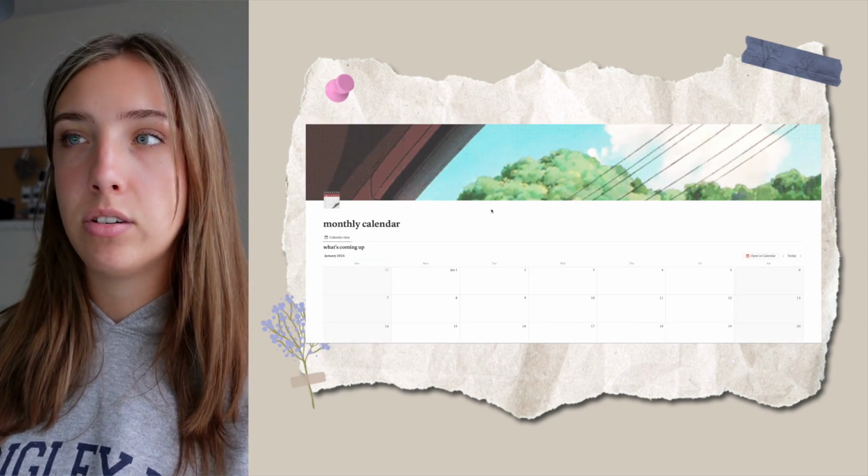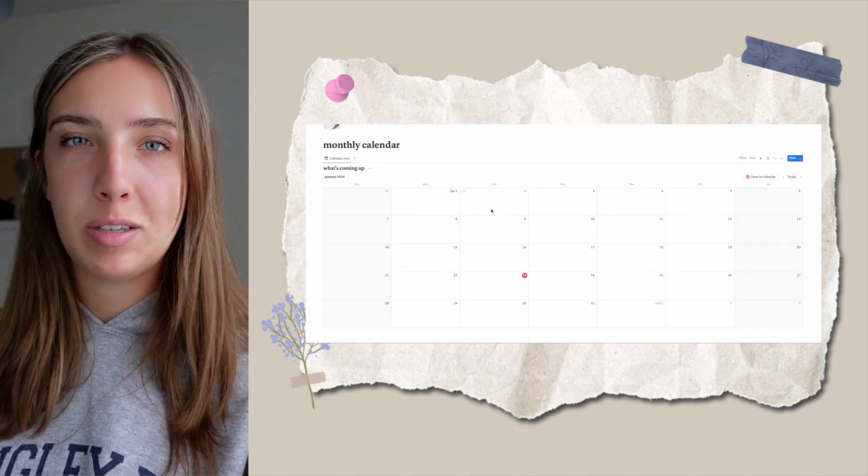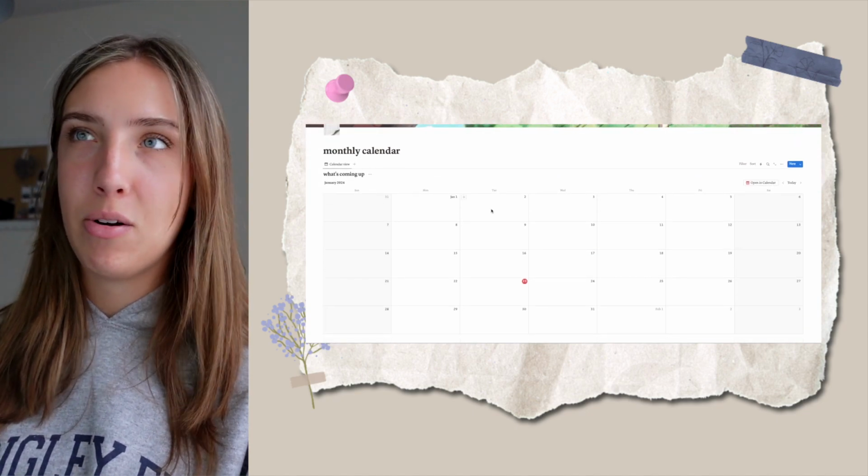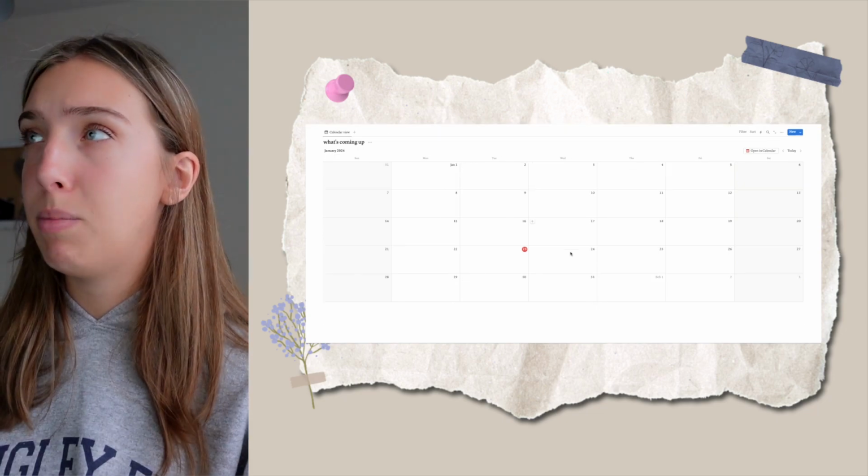Here is my monthly calendar section. I left it blank just so it's easier for you guys when you duplicate it. You don't have to delete a bunch of stuff. But yeah, this is just a basic calendar.